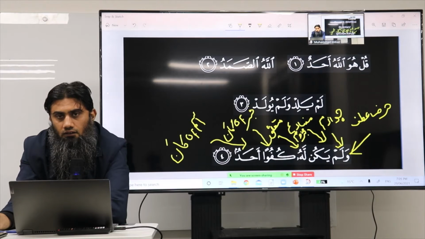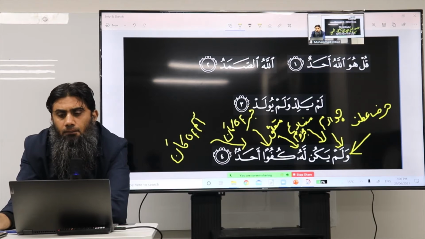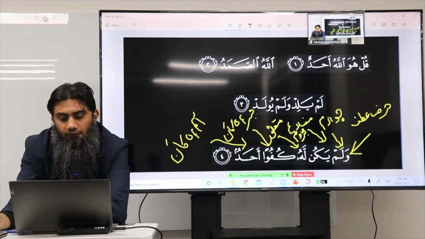Lahu is for him. For him, or there's nothing like unto him. Kufuwan is like comparable. Something like that, you can make two things comparable. So he is not comparable, or he is not like anything else. Ahadun, meaning uniquely one, right? Ahad is one, right? So he is the one who is not like anything.